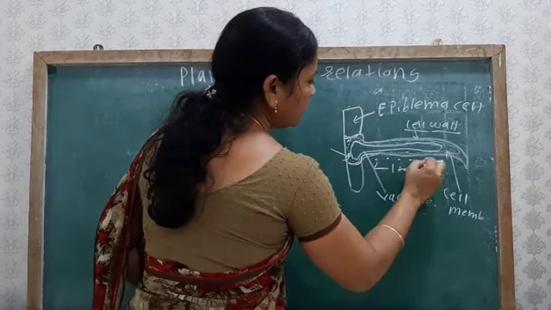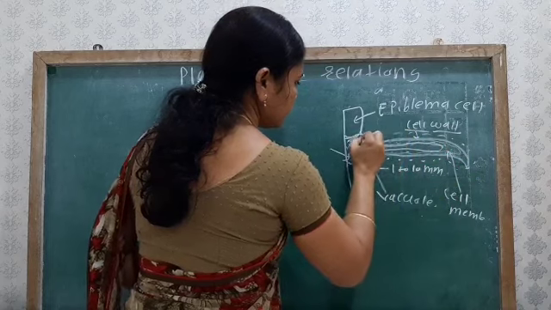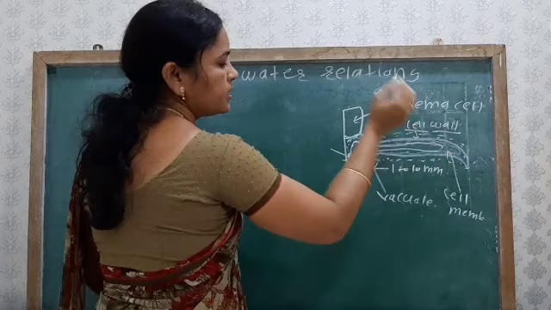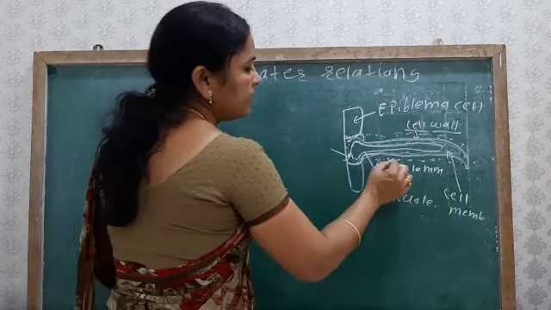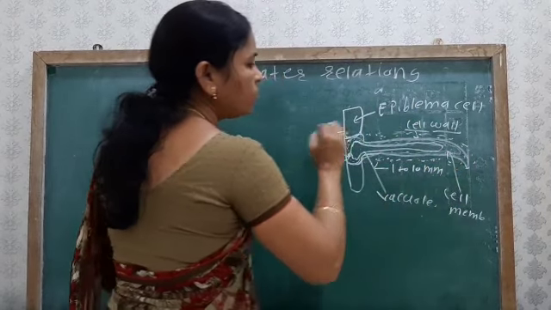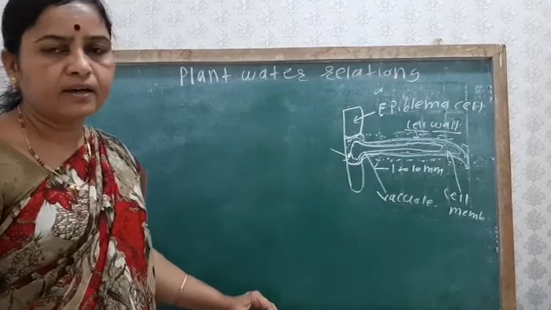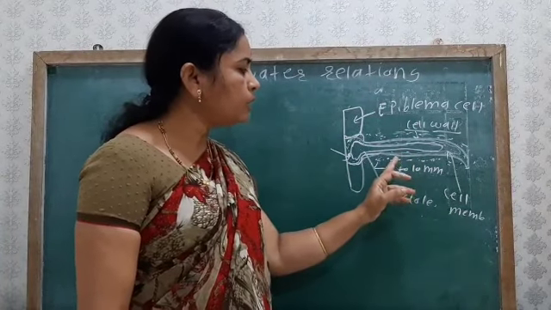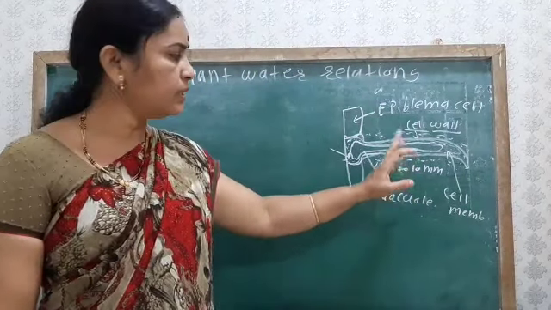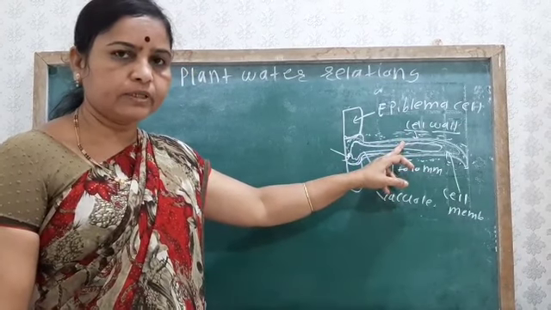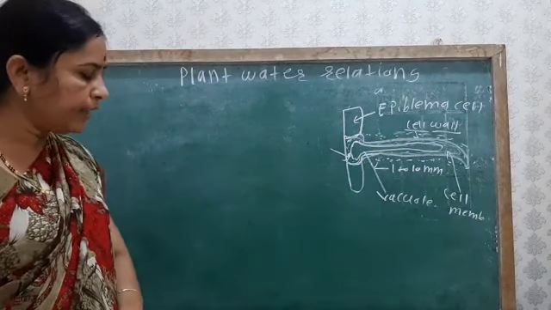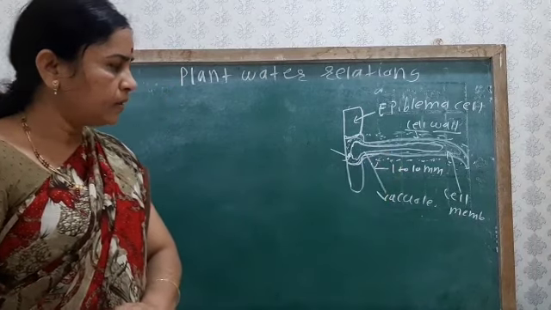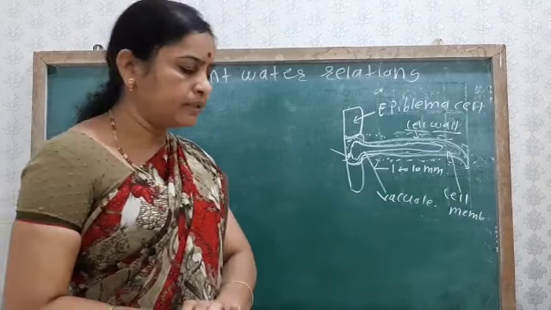So the water around the root hair, that is, here are the soil particles in which water is present. This micro environment present around the root hair is known as the rhizosphere, and water is mainly absorbed from this rhizosphere by the root hair. So which type of water is absorbed by the root hair?